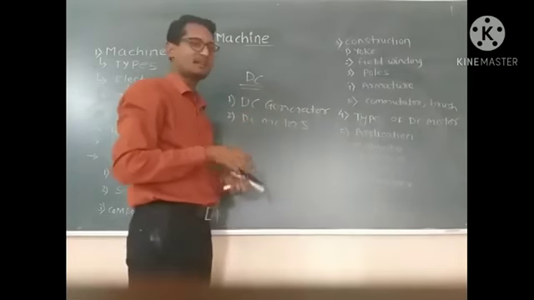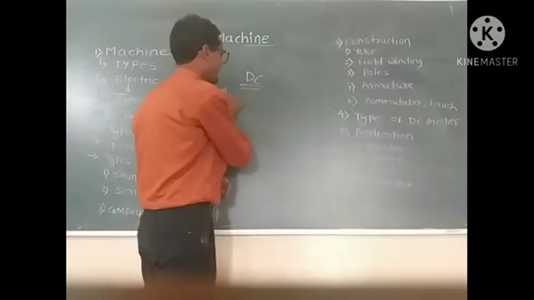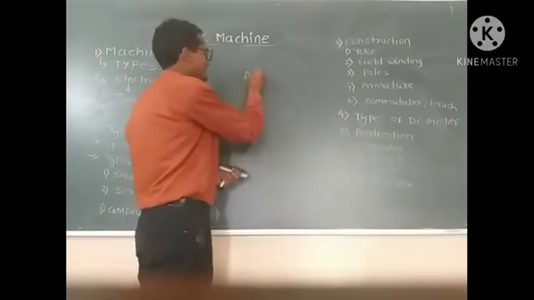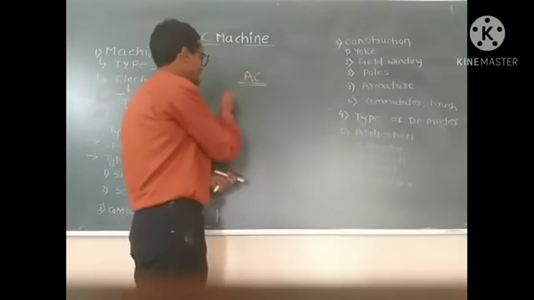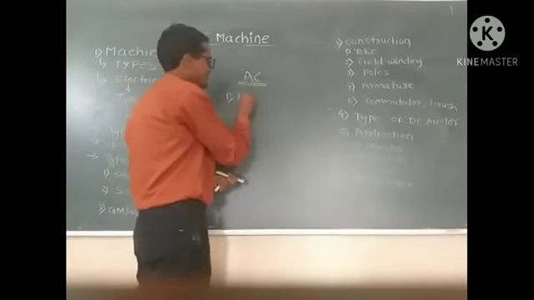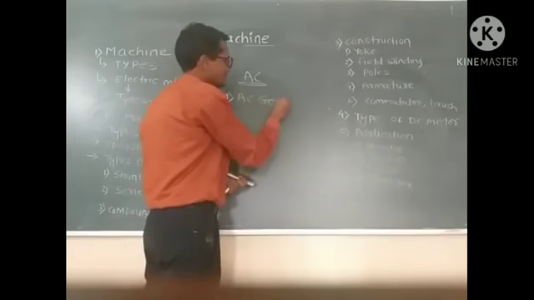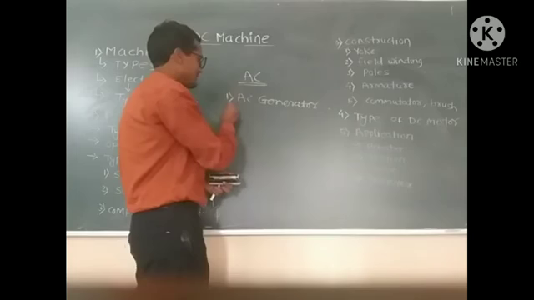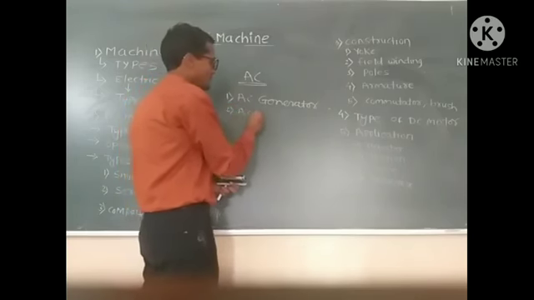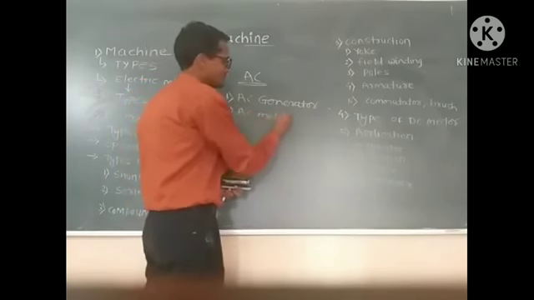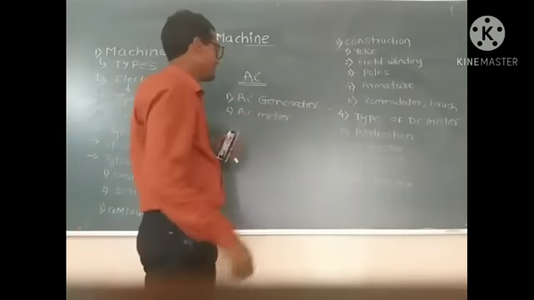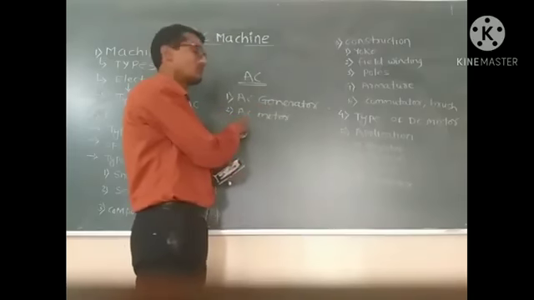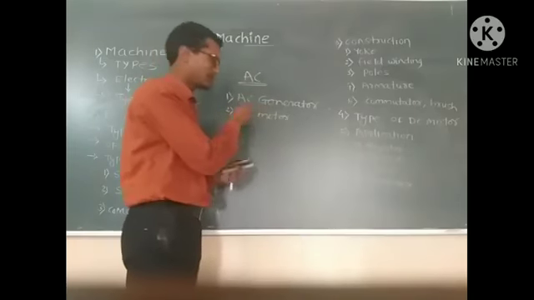The AC machine is also divided into two types: first is AC generator, and second is AC motors. AC generators are also called alternators and AC motors are also called induction motors.